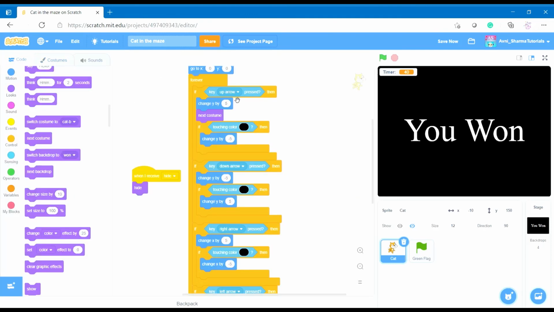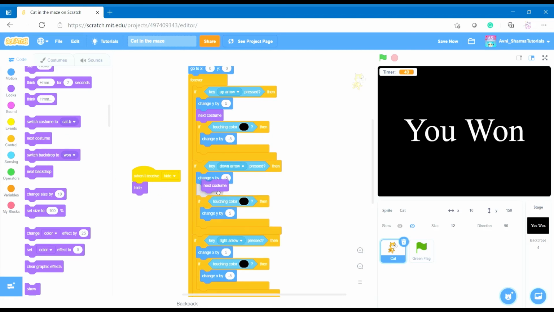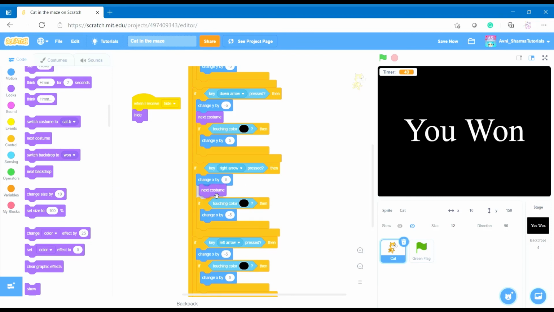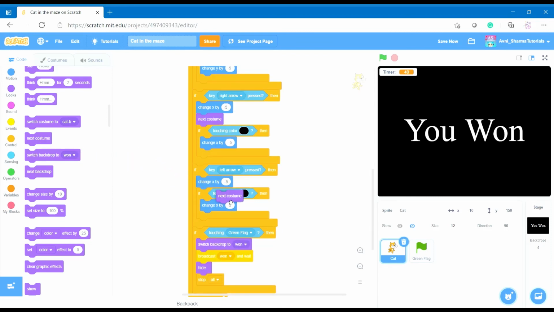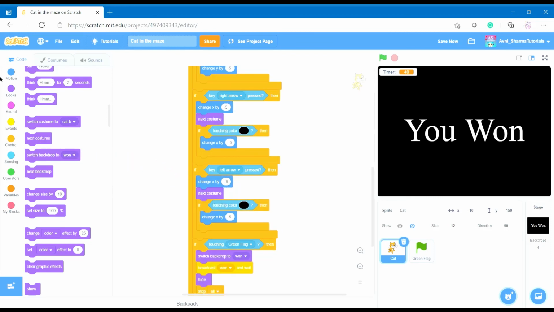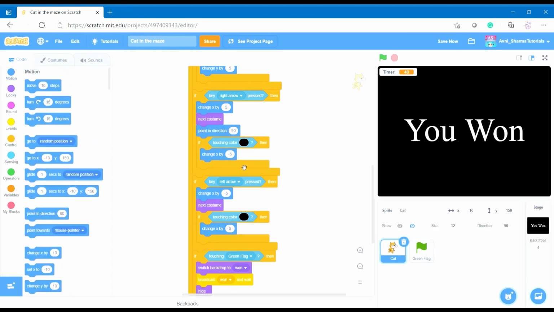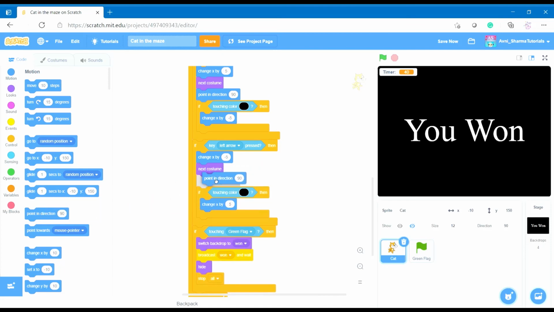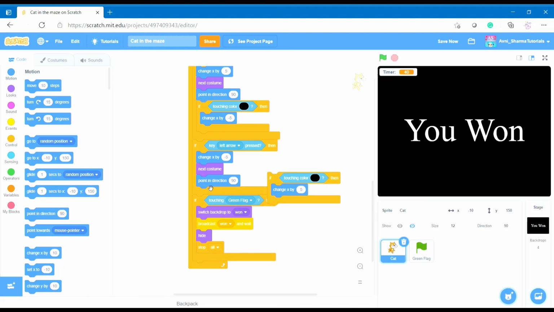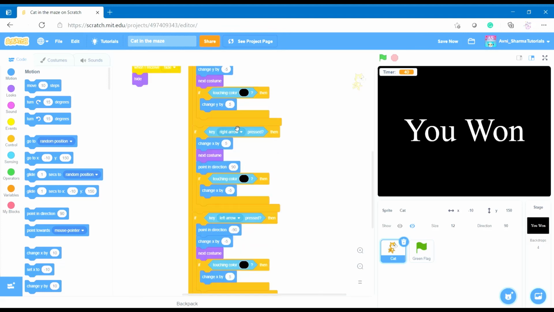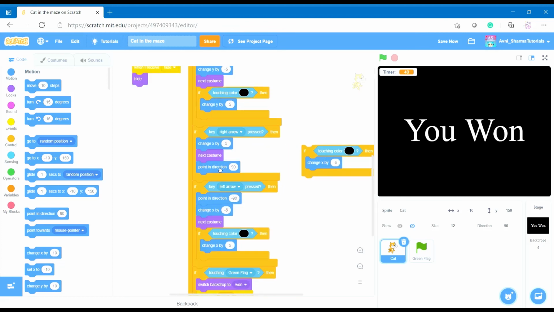So put next costume below the change Y or change X, in every if. And for right arrow key, also point in direction 90, and put in left arrow, point in direction minus 90. We need to put it at the top. Change this to minus 90. Same with this. You need to put it at the top.